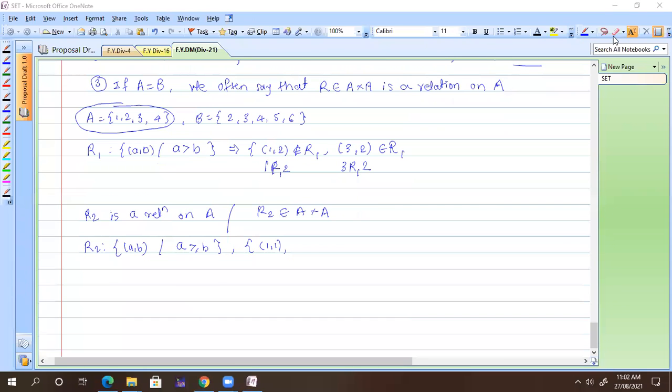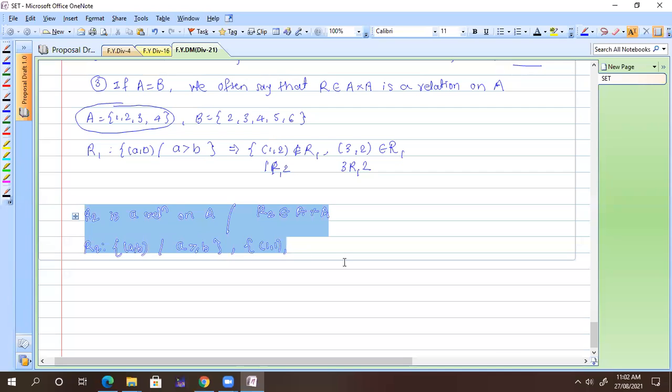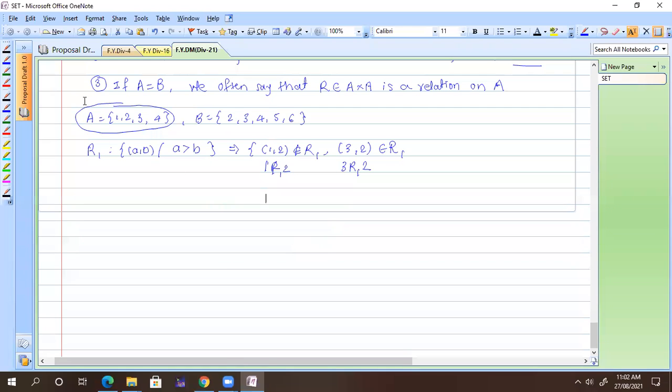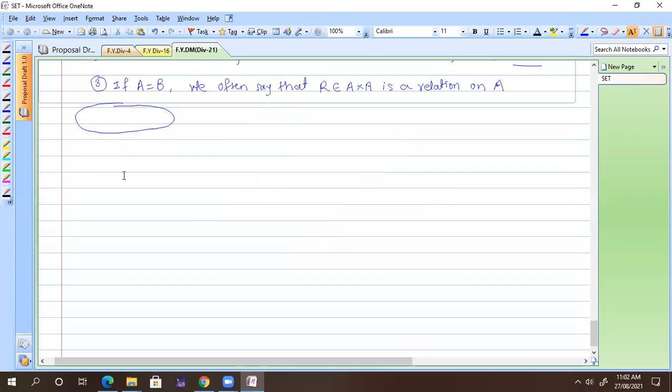If you want more details, I will take examples side by side, so you will understand that. Okay, so examples, write down.